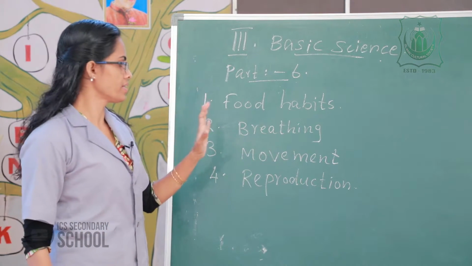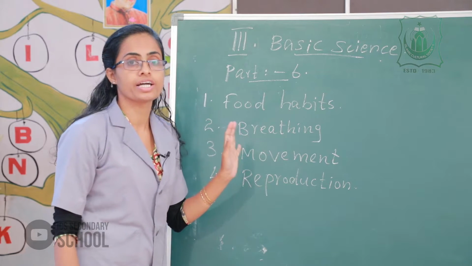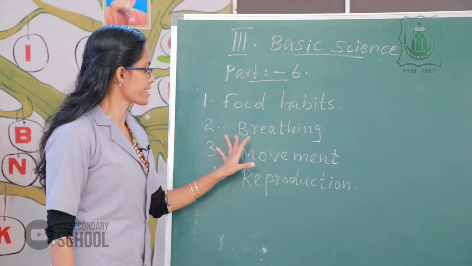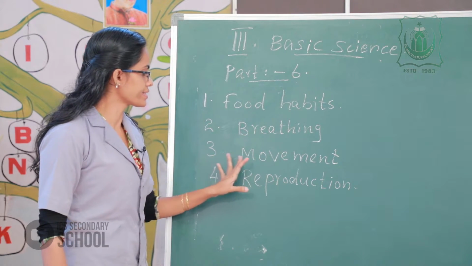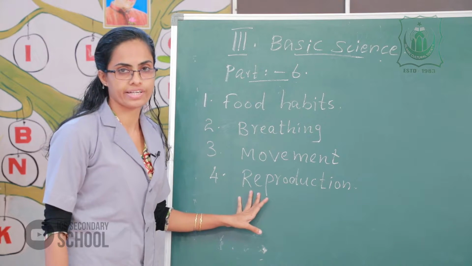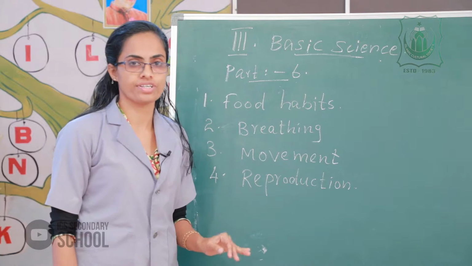The animals are different from plants in many ways. The first one, food habits, second one, breathing, and third one, movement, and the last one, reproduction.